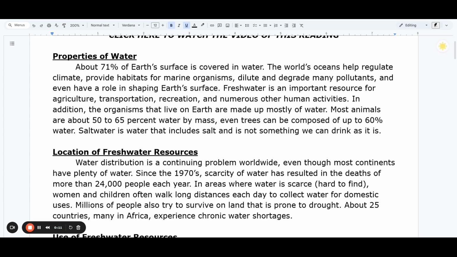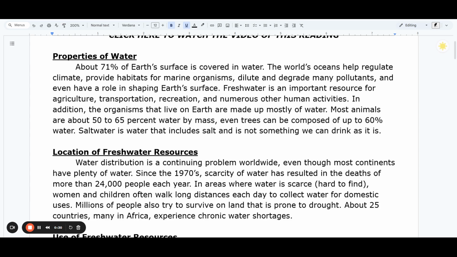The world's oceans help regulate climate, provide habitats for marine organisms, dilute and degrade many pollutants, and even have a role in shaping Earth's surface. Freshwater is an important resource for agriculture, transportation, recreation, and numerous other human activities.